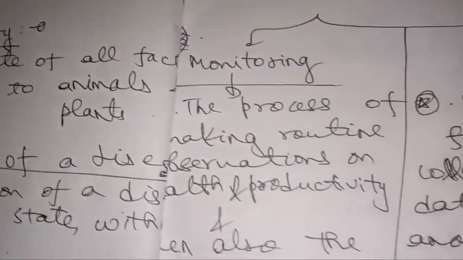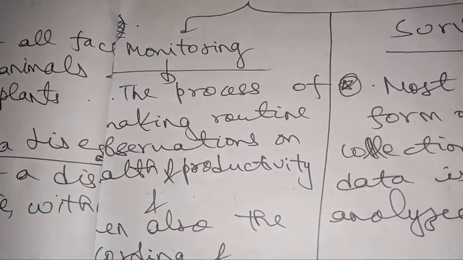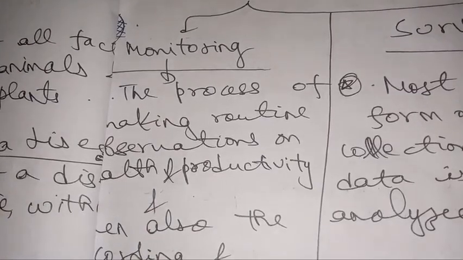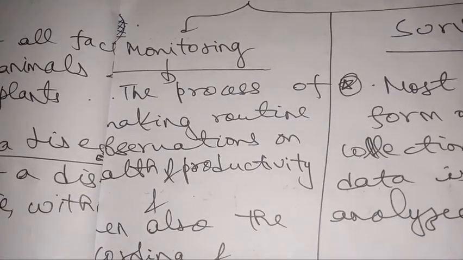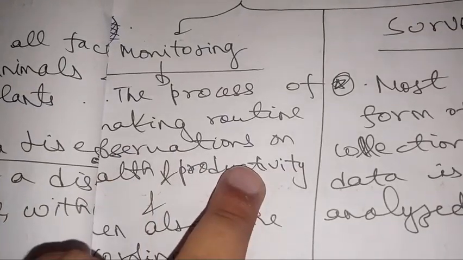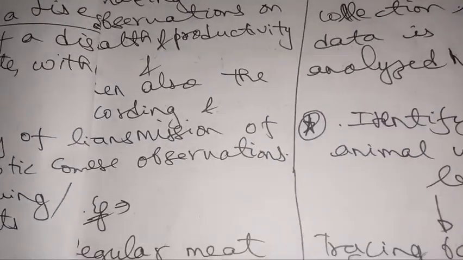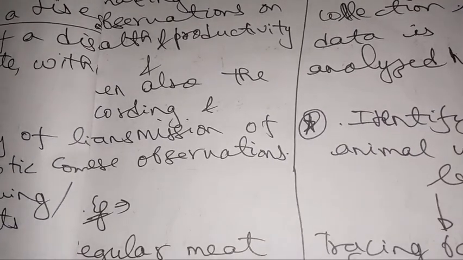So what do we do in monitoring? In monitoring, we make routine observation with respect to the health and productivity of a particular population or a particular food item, the quality of the produced food item. But here we are talking about population epidemiology, that is why we are talking about health and productivity. So the process of making routine observation with respect to health and productivity, then the recording of that observation, and then transfer of that observation to the concerned parties or concerned authorities, that is called monitoring.